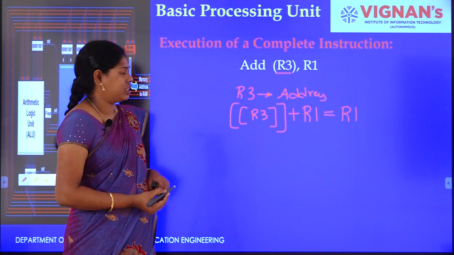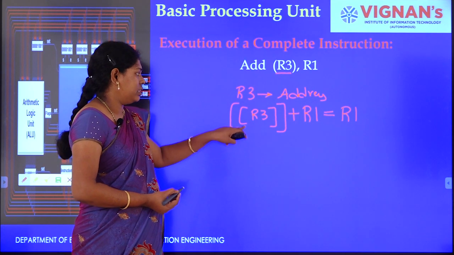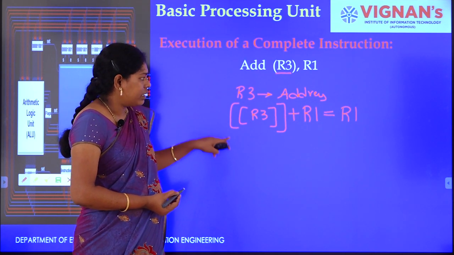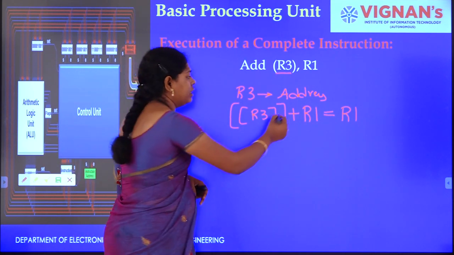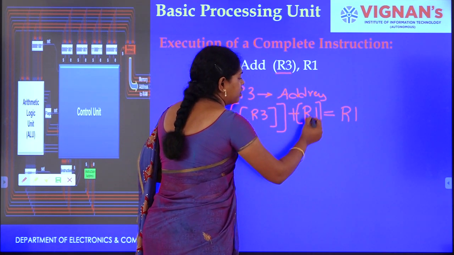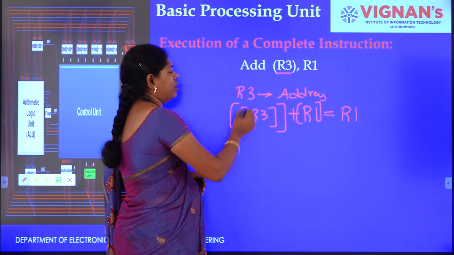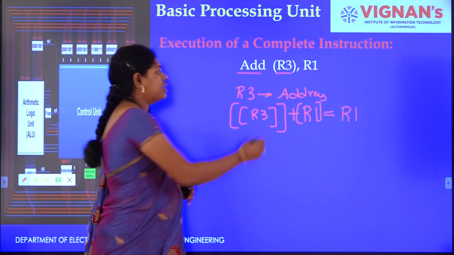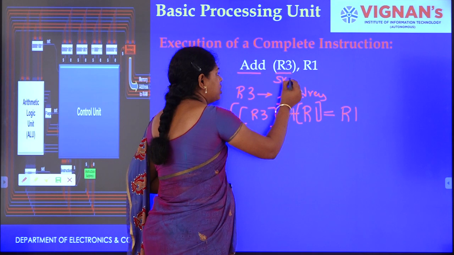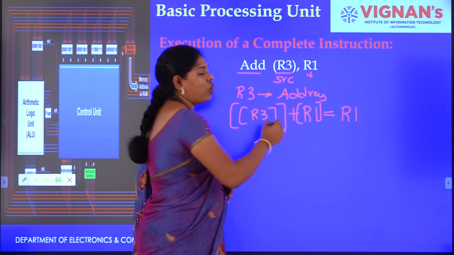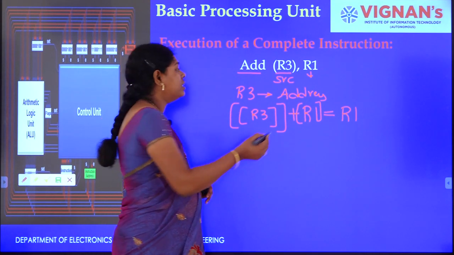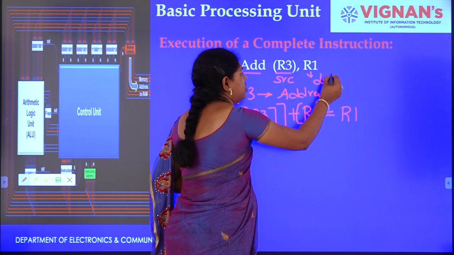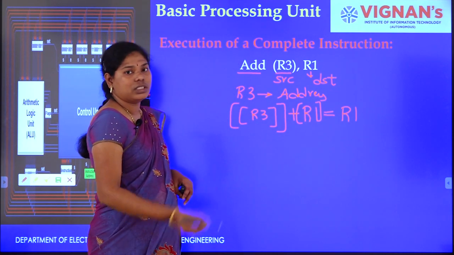This is the instruction. The content of R3 is an address. Those contents will be added to the content of R1 and the sum will be copied to R1. Always remember here the first one indicates the operation, the second one is the source, and the next one is operand 2 plus destination.